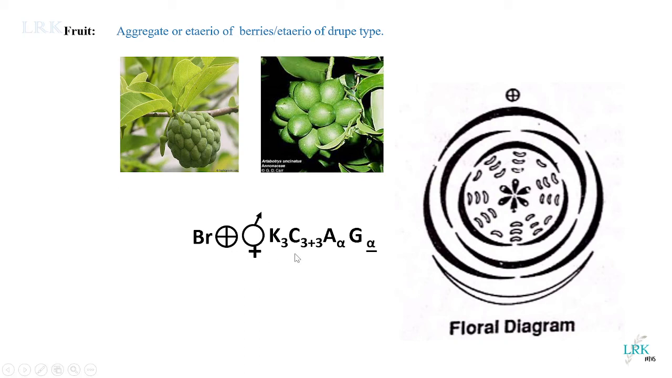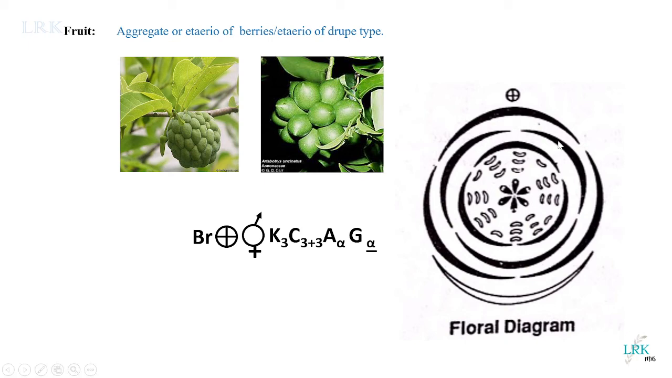This is regarding the floral formula, and this is the floral diagram. A schematic representation of this floral formula is a floral diagram. You can see the outermost whorl. It has sepals, 3 in number, and polysepalous in condition.